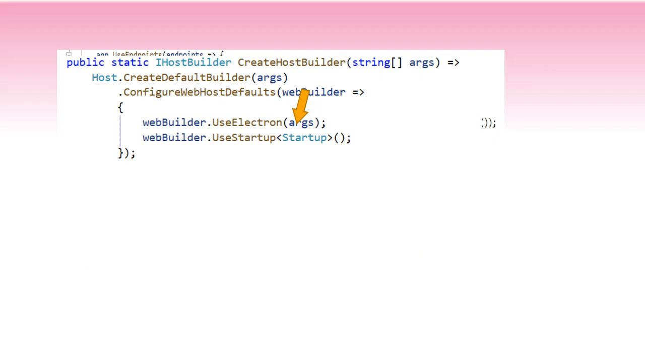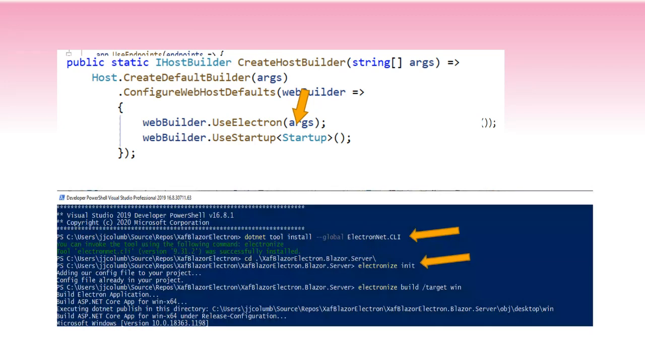add this to your CreateHostBuilder, and then pretty much it's just installing the global tool of Electron.NET CLI, initializing Electron to create the manifest and so on, and a builder for the target application. In this case, we are showing Windows, but it could be Mac, it could be Linux, and you will see that everywhere on the spectrum.